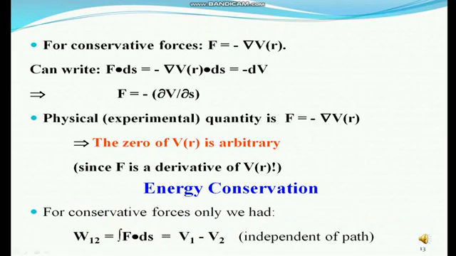We can write F vector dot ds equals minus del V(R) dot ds equals minus dV. This implies F equals minus partial V divided by partial s. Energy conservation: for conservative forces, W12 equals the integral of F vector dot ds equals V1 minus V2. It holds only for independence of path.